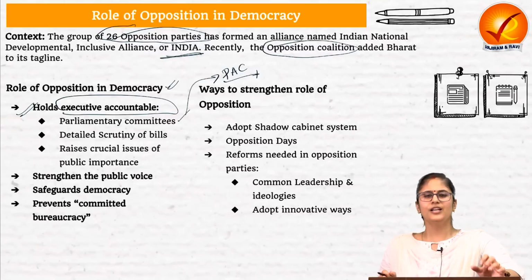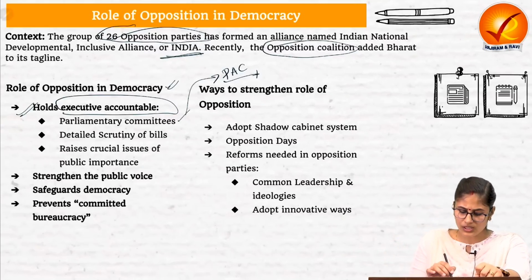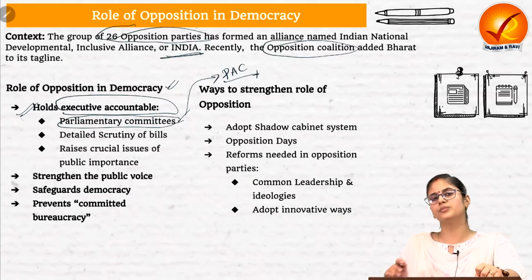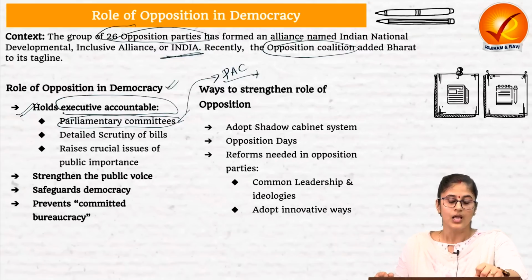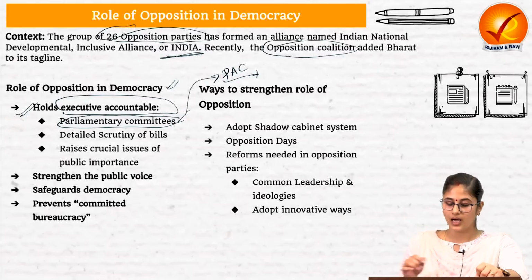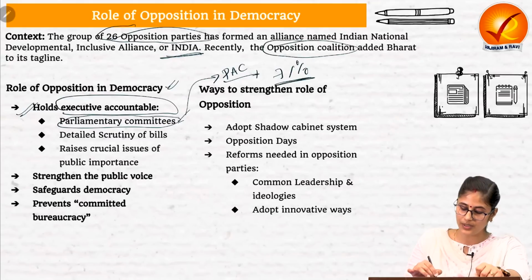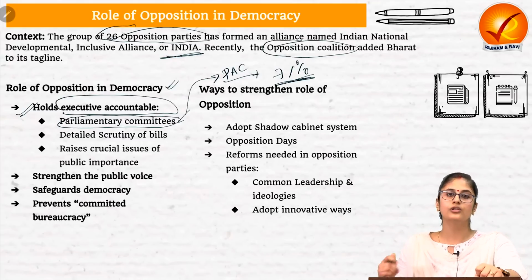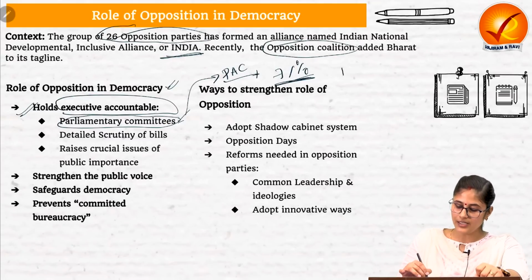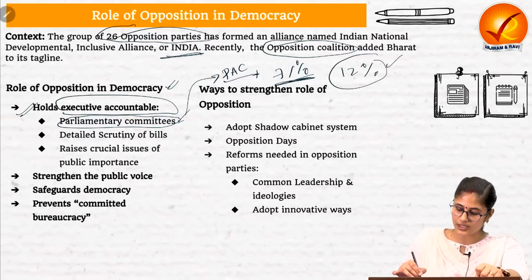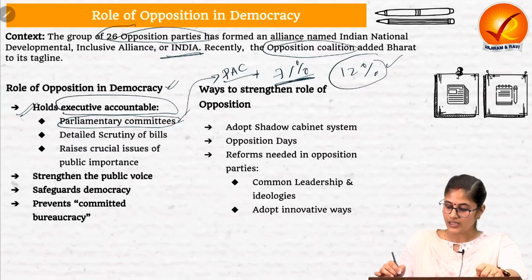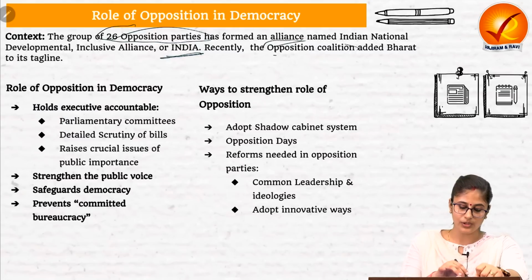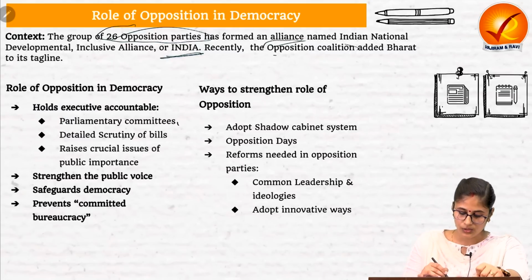But right now what we are witnessing is, through these parliamentary committees, the opposition political parties are not able to hold the executive accountable. Why so? Because according to the PRS report, in the 15th Lok Sabha, around 71% of the bills were referred to the parliamentary committees for scrutiny. But in the 17th Lok Sabha, only 12% of the bills are being referred to the parliamentary committees. So on account of this, the opposition political parties are not able to hold the executive accountable through this device of parliamentary committees.